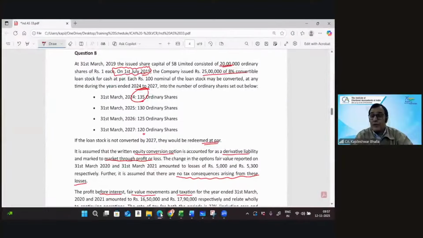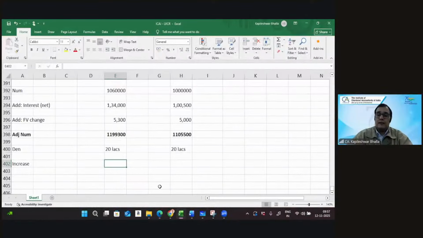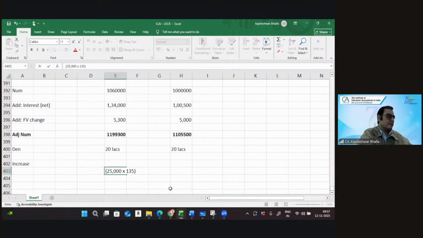We're going to issue 135 ordinary shares. So we've got 25 lakhs, 100 is the nominal value. So 25,000 debentures, and we're going to give 135 shares each. That works out at 33 lakhs 75.